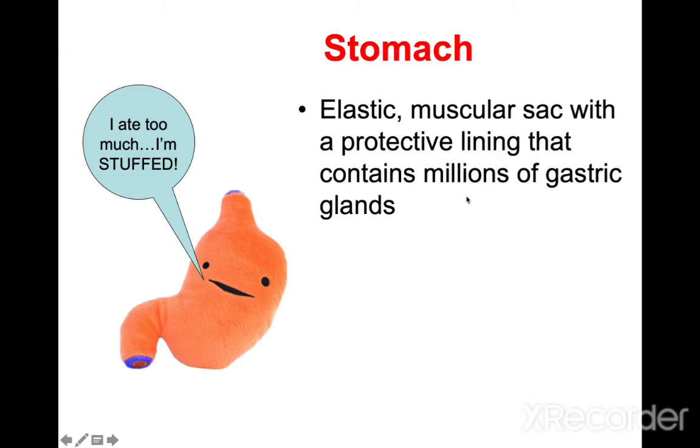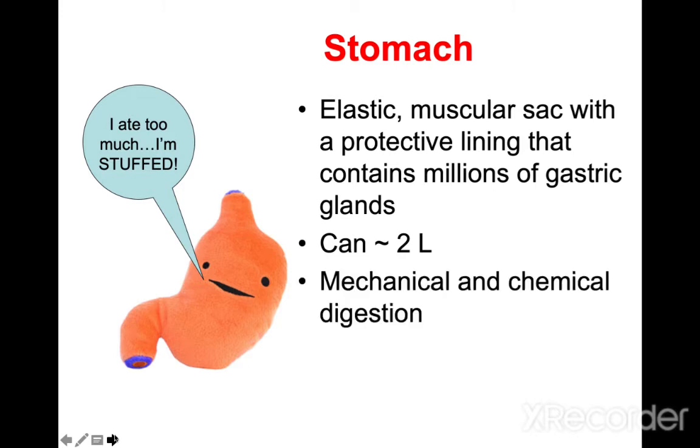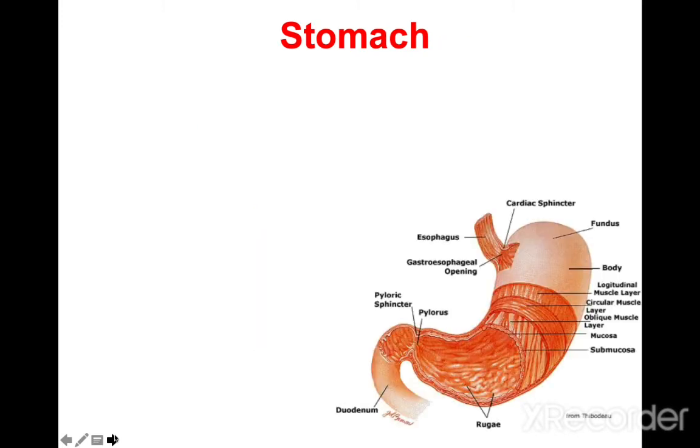There are millions of gastric glands, or G glands: parietal glands and chief glands, which produce the different types of hormones, enzymes for digestion, and protective secretions. The stomach can contain around 2 liters in capacity. Mechanical and chemical digestion also take place.